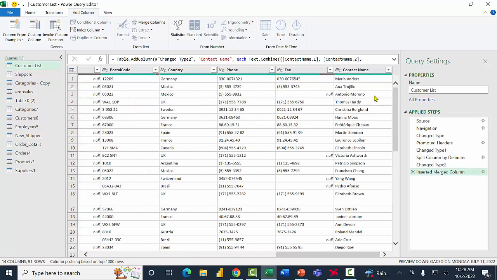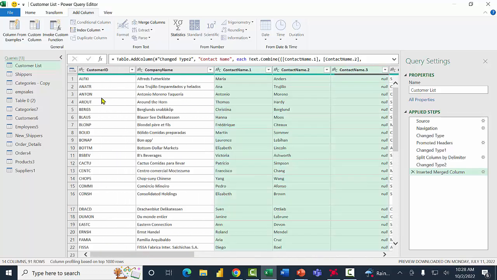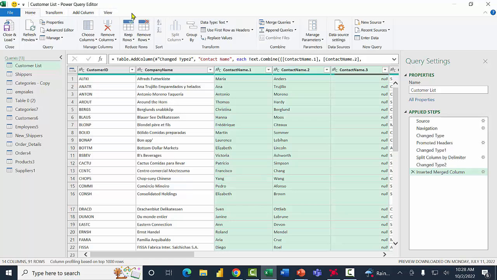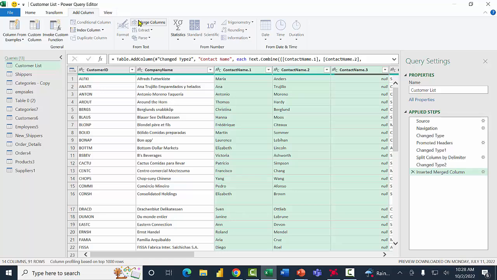These are all great ways to start cleaning up your data. First, under the Home tab, I showed you where sometimes I have to use the first row as headers. That gave us the much better field names. Then here's that Split Column that we used a couple minutes ago. Then on the Add Column menu, I was able to merge the columns back together again.